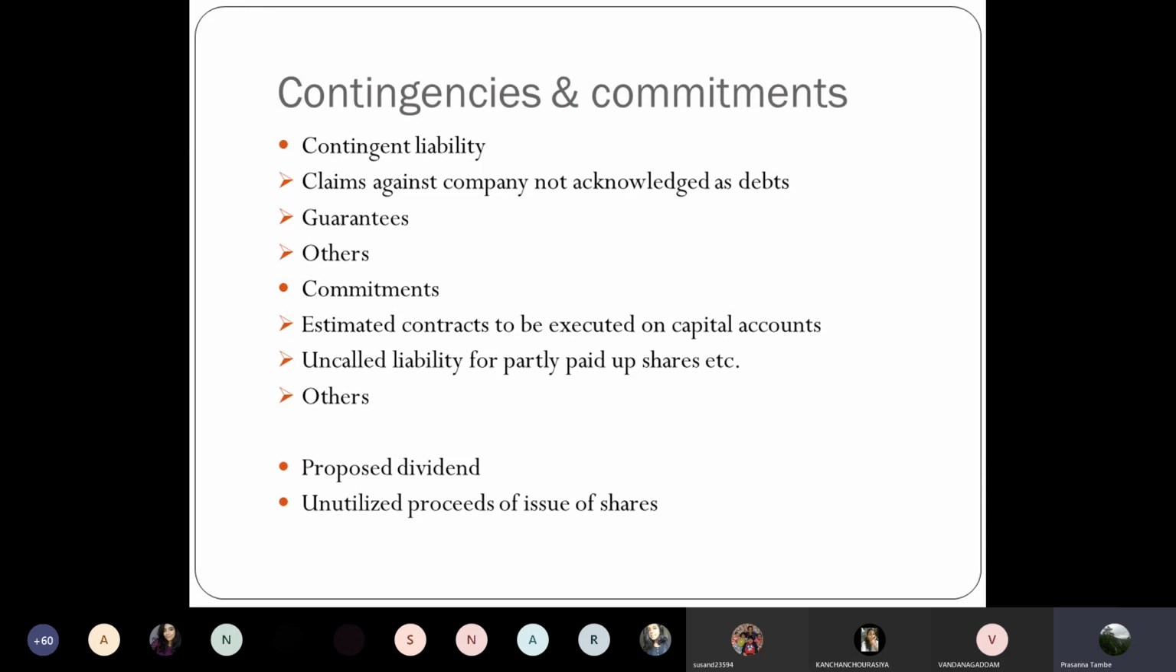Now, what is a contingency and what is a commitment? Contingency is a liability that may or may not arise in future. And whether it will arise or not will be dictated by future course of events.